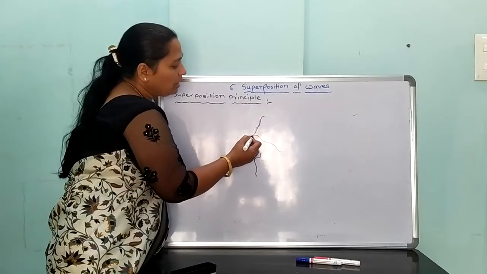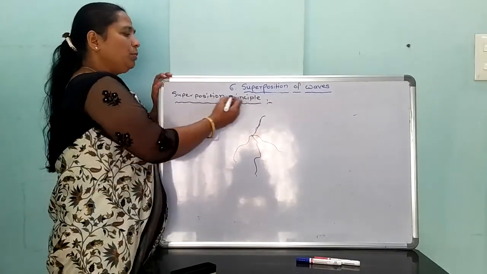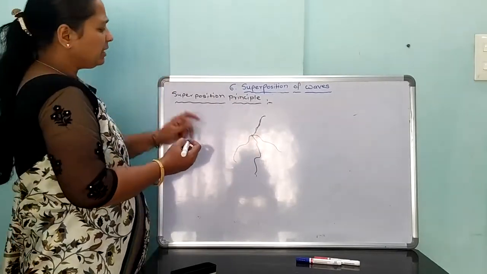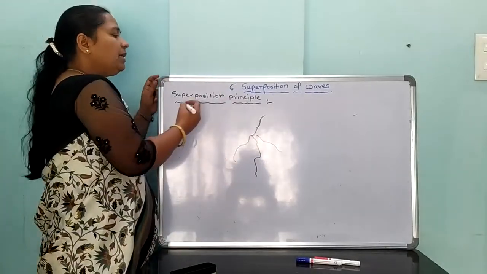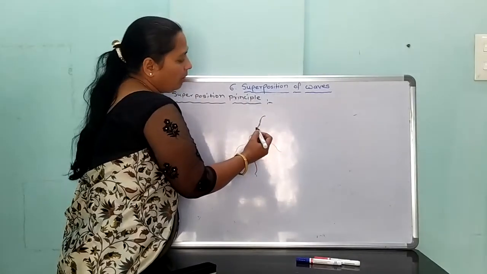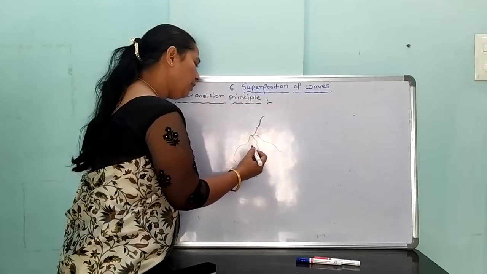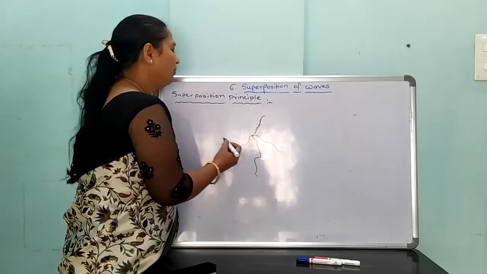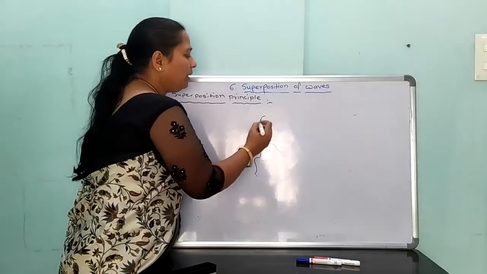Therefore, according to the superposition principle, the resultant displacement is the vector sum of the displacements or amplitudes of those waves.